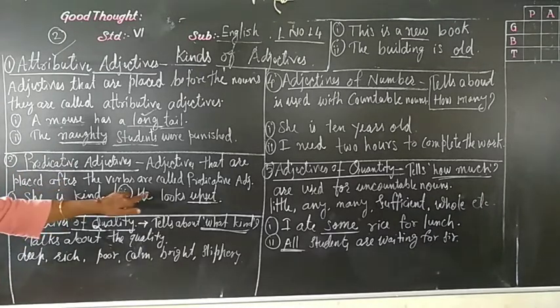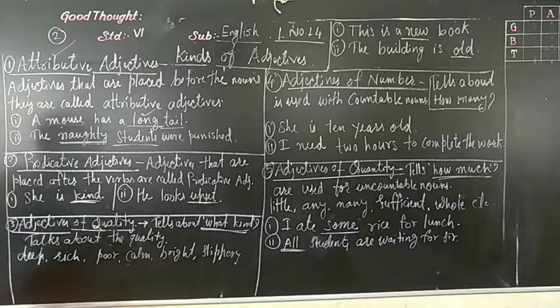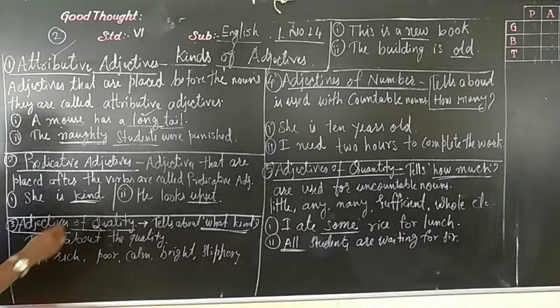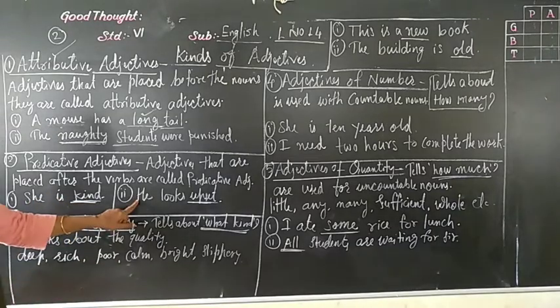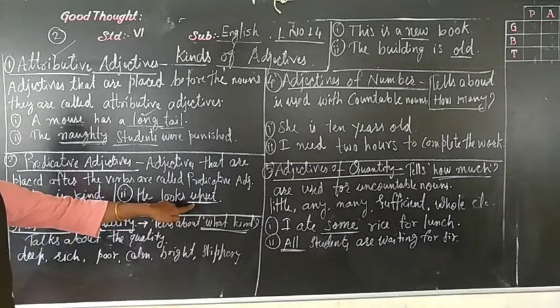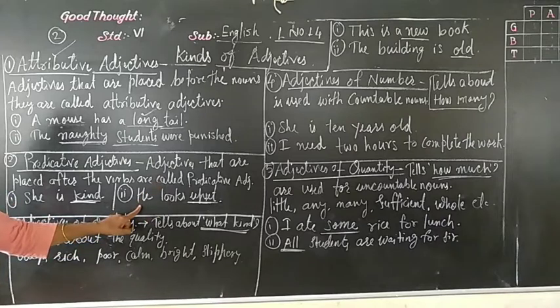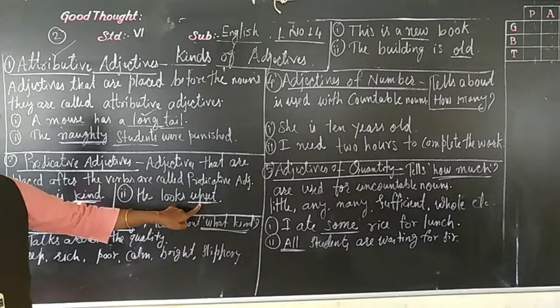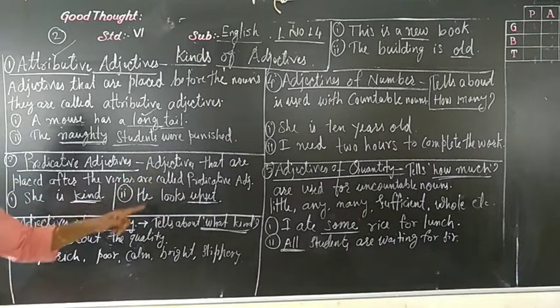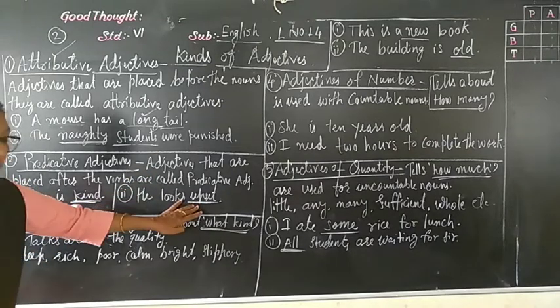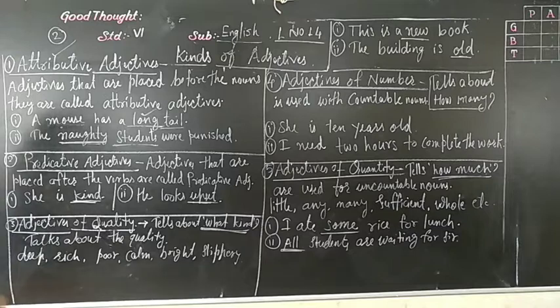Kind is the adjective, telling about the noun. In the second, he looks upset. Upset is telling something about the noun, so upset is the adjective. He looks upset. So which type of adjectives are these?